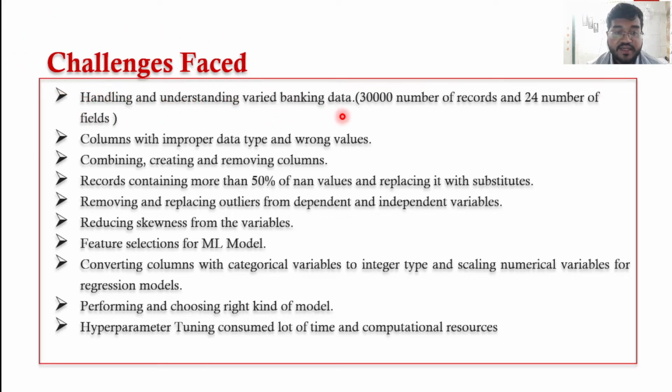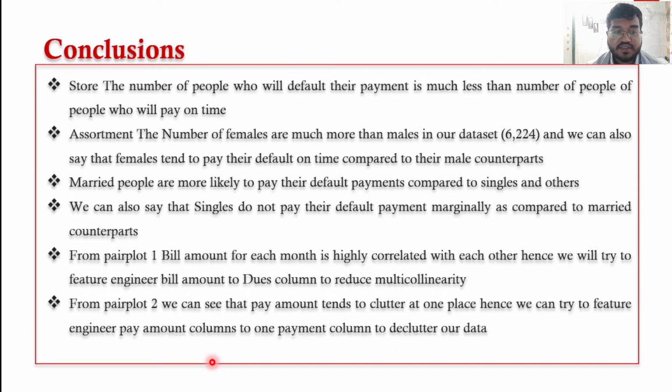The challenges faced while performing this project were handling and understanding varied banking data, 30,000 records and 24 fields, columns with improper data types, wrong values, combining, creating and removing columns, records containing more than 50% of null values and replacing them with substitutes, removing and replacing outliers from dependent and independent variables, reducing the skewness from variables, feature selection for ML model, converting columns with categorical variables to integer type and scaling numerical variables for regression models, performing and choosing the right kind of model. Hyperparameter tuning consumed a lot of time and computational resources.